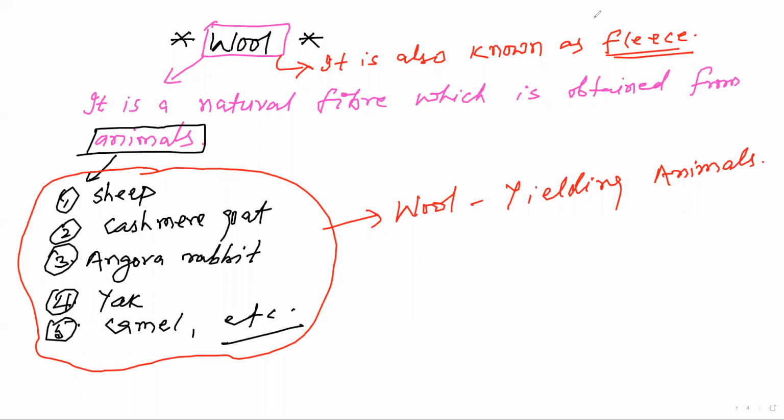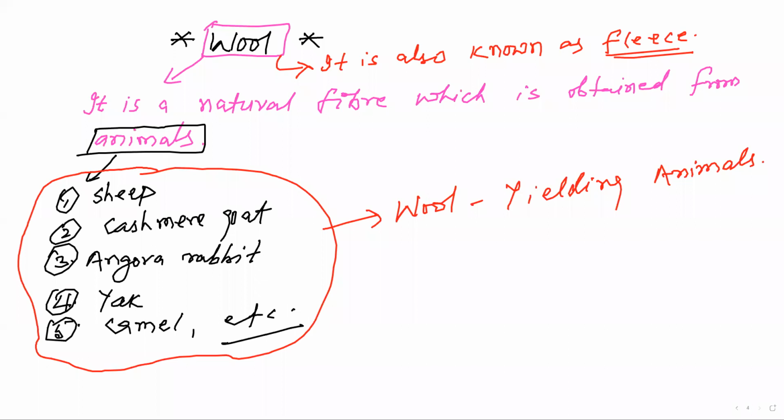So please take a screenshot of this page. Students, please take a screenshot of this page. In your book, figures of different animals like Kashmiri goat, sheep, Angora rabbit, yak, camel are given. You see these animals and also identify them. If you see these animals, also find out how we can use them to take wool from them.